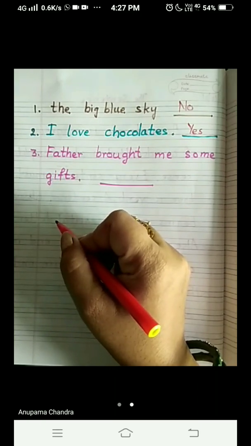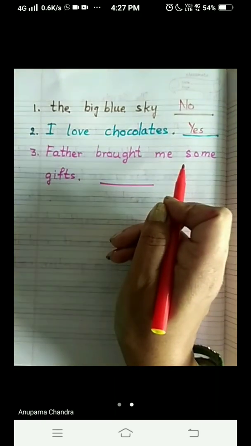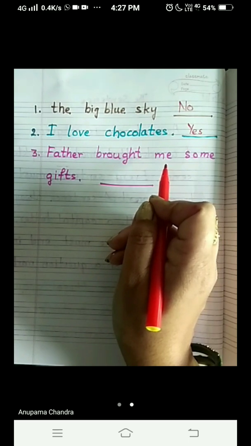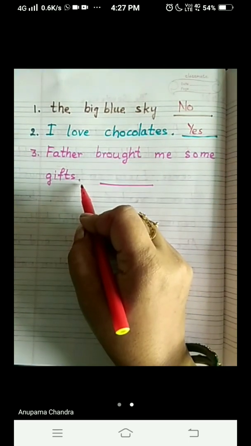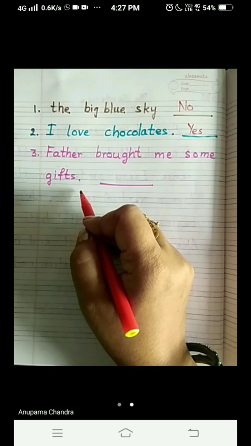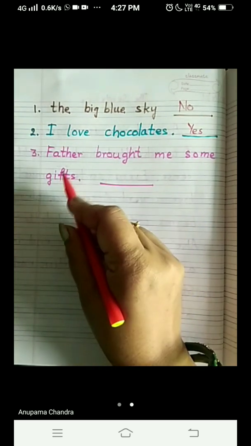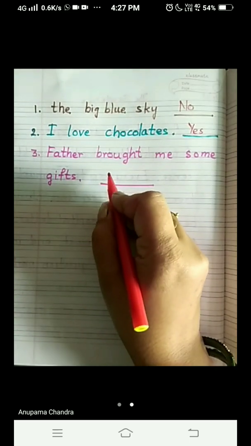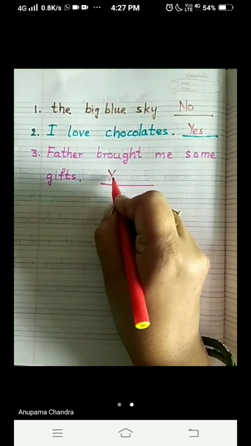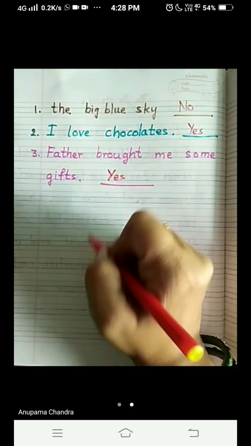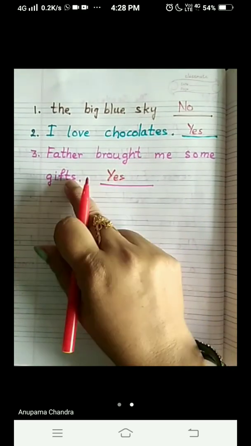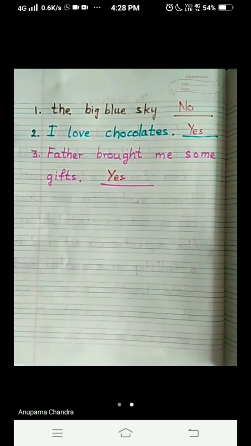Now we come to number 4. Does this sentence end with a full stop or a question mark? Yes, the full stop is also there. So again, we cannot deny, yes, this is a sentence because all the 4 rules are in the sentence. So we'll write yes. Yes, it is a sentence.